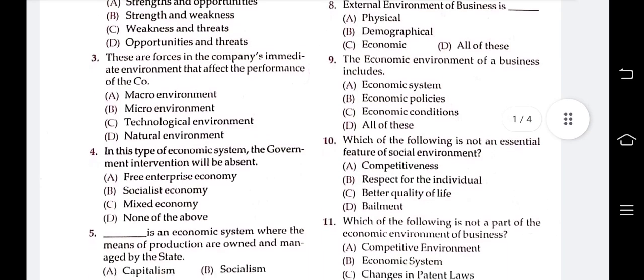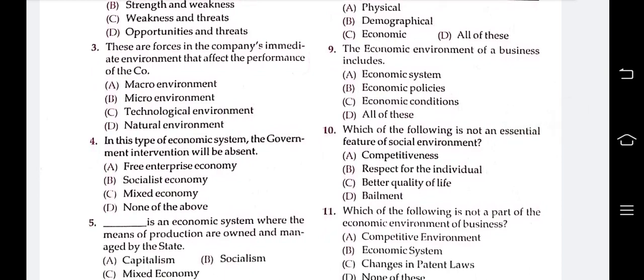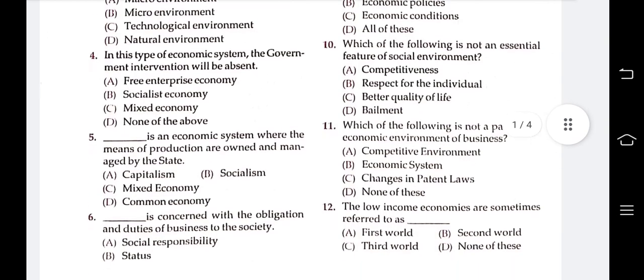Then the next question is: in this type of economic system the government intervention will be absent. Free enterprise economy, socialist economy, mixed economy, none of these. Here the answer is that the government does not interfere in the free enterprise economy. Answer is A. Next is question five.